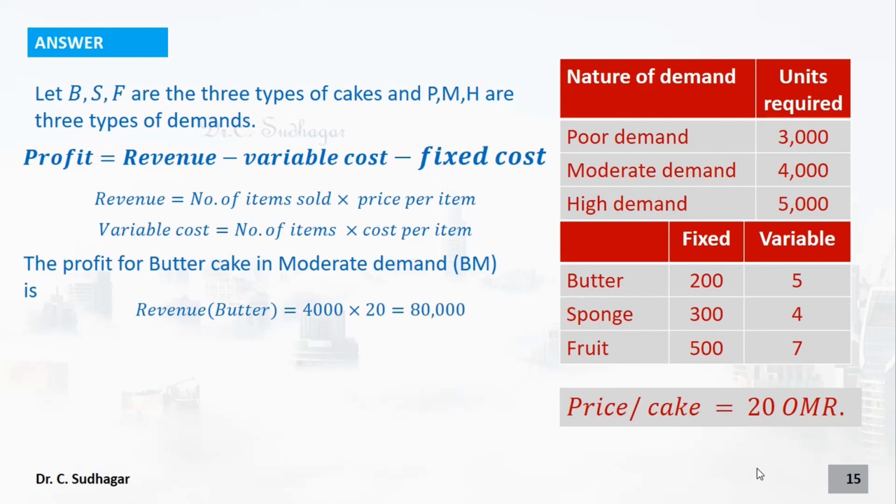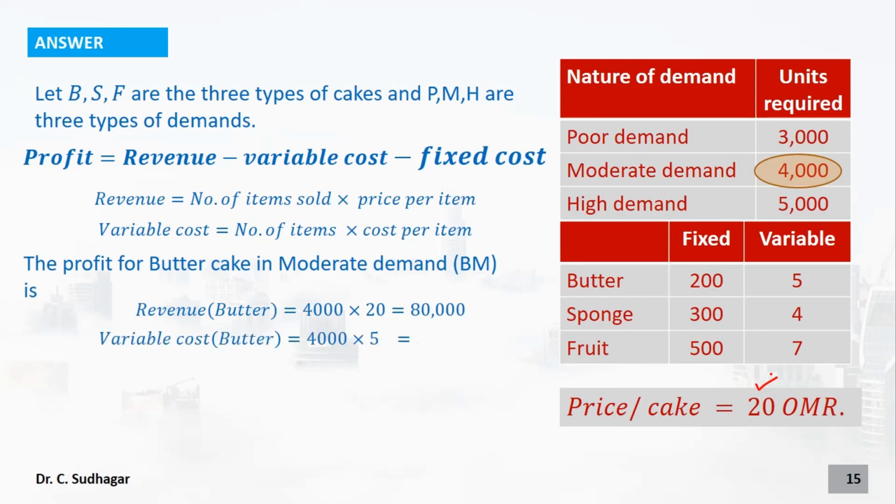Revenue is equal to 4000 into 20 now. Why? When the demand is moderate, we can sell 4000 units of cake. Each cake we can sell for 20 reals, therefore 4000 into 20 equals 80,000. So this is the selling price of a cake. So 4000 into 20 is equal to 80,000 reals. We can make this revenue.